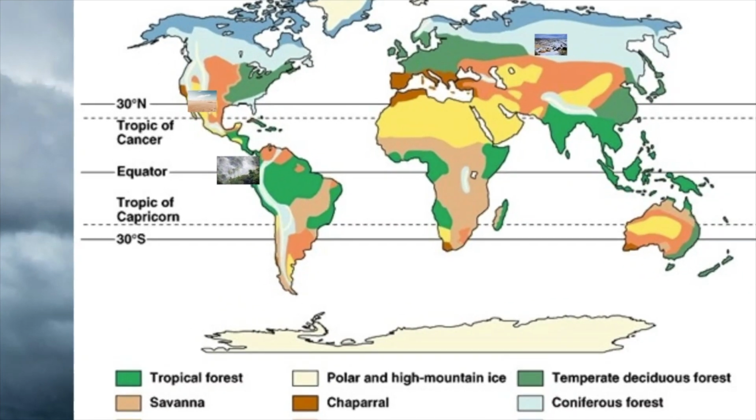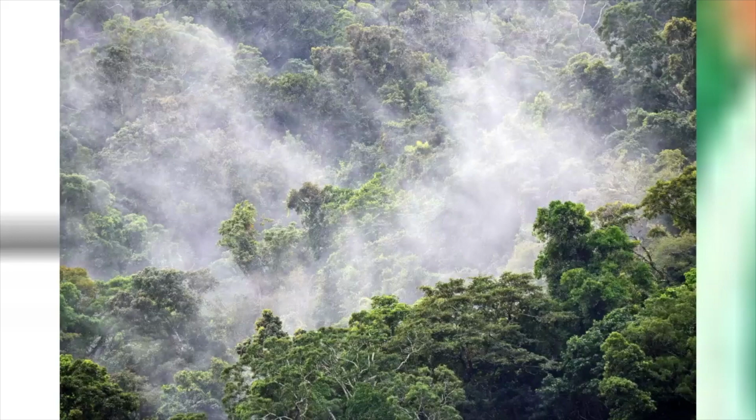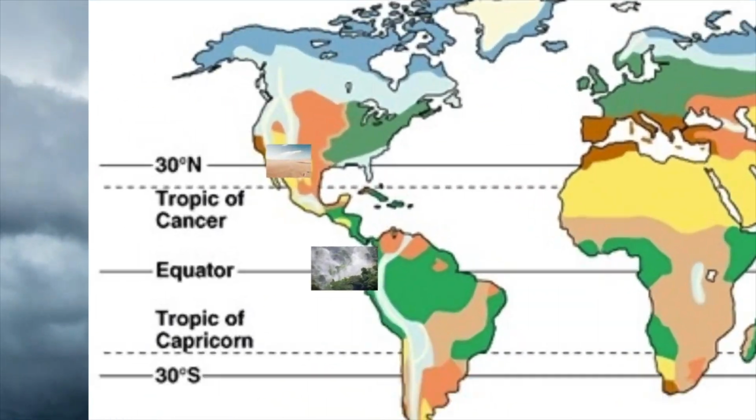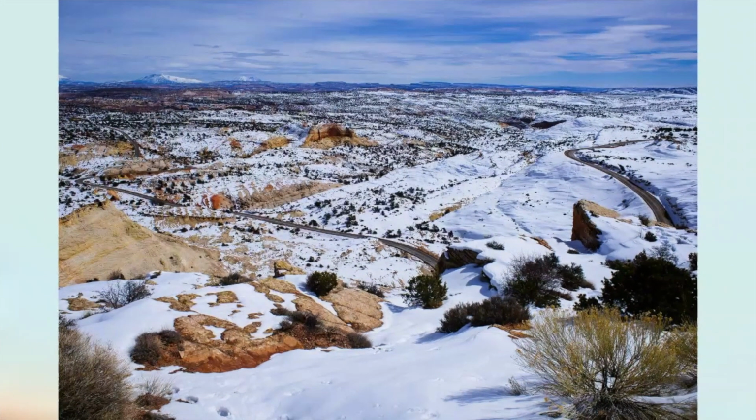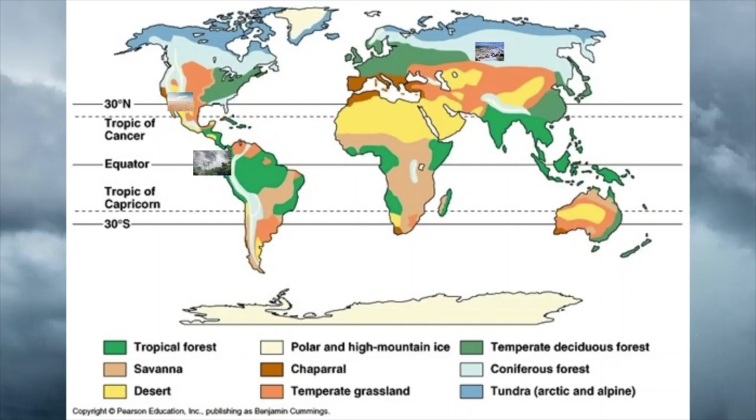or biomes, from tropical forests to deserts to polar tundra, which have different temperatures and levels of precipitation.